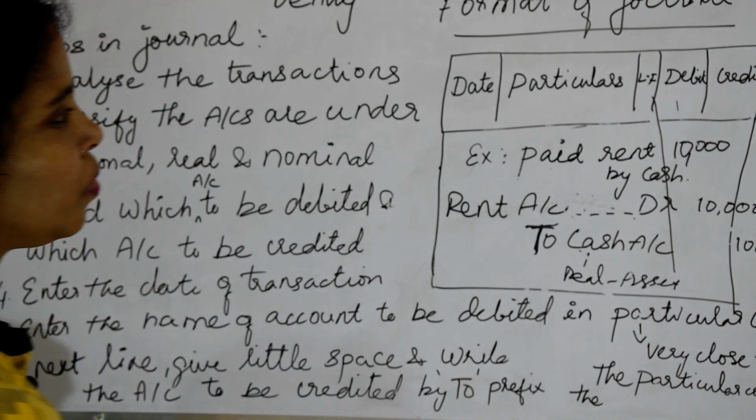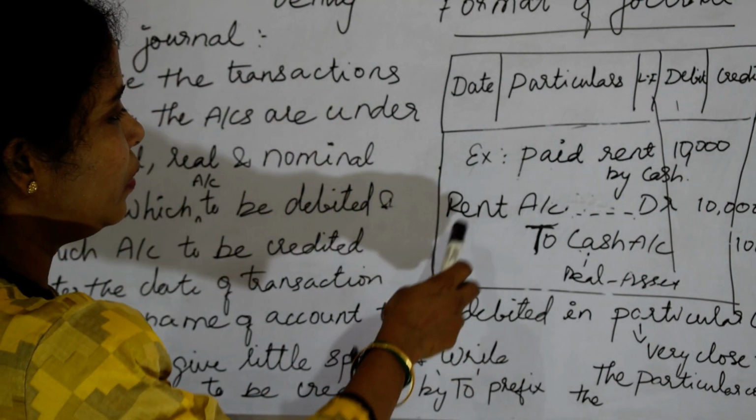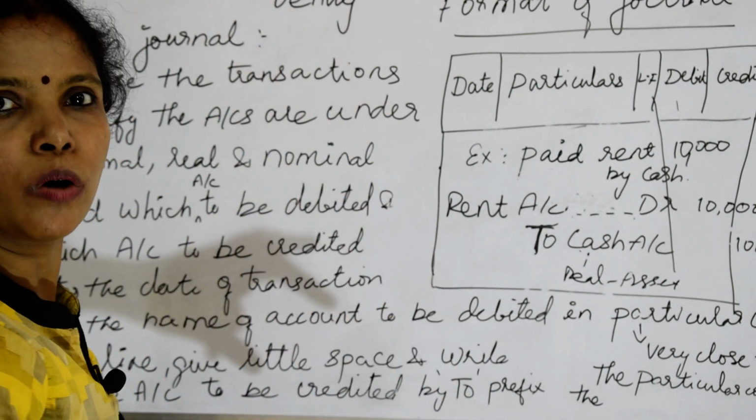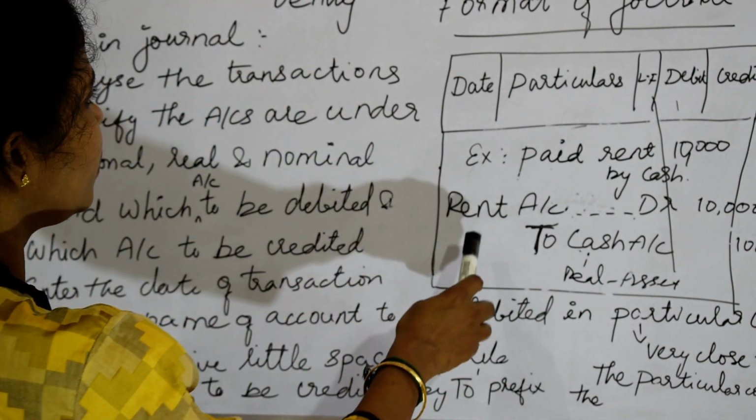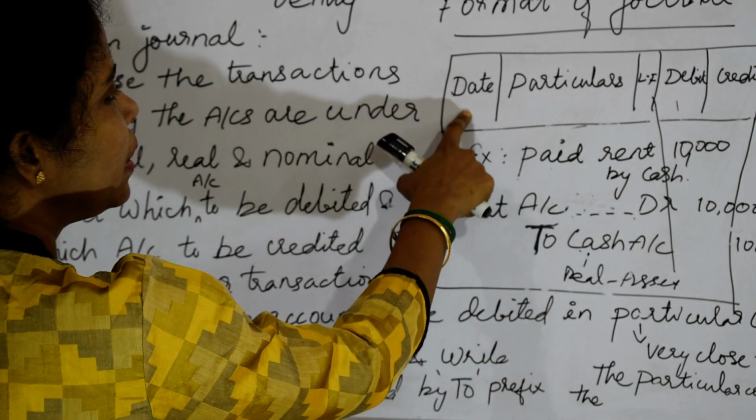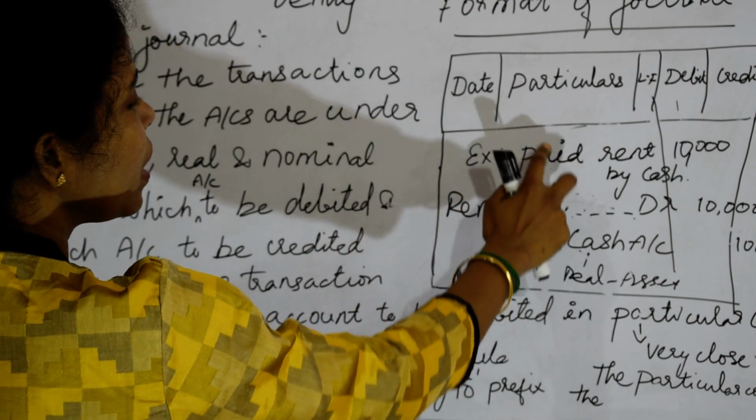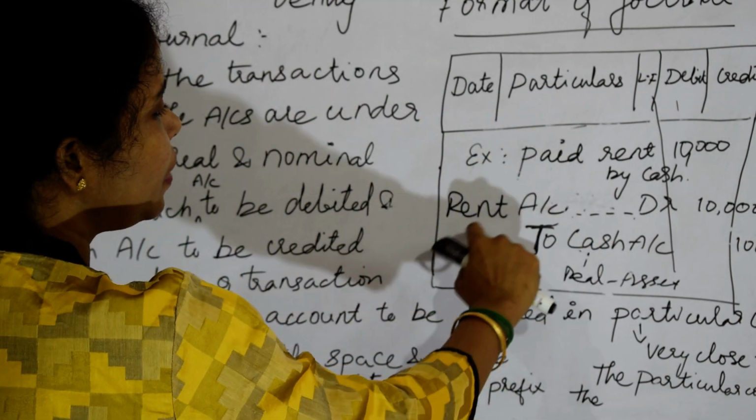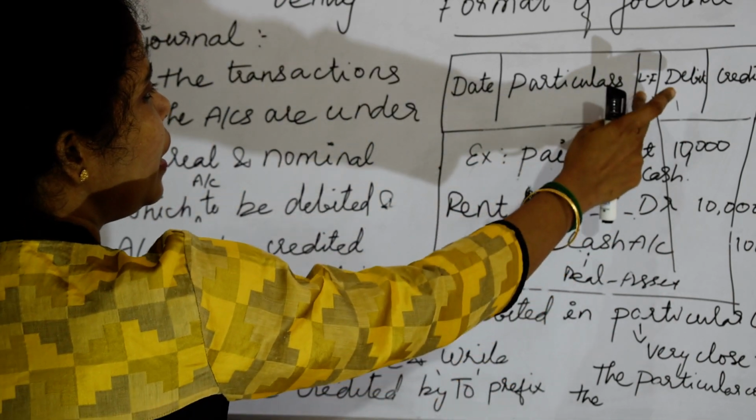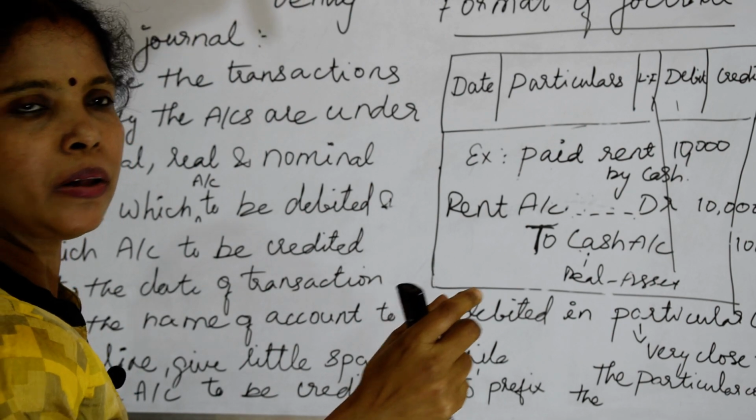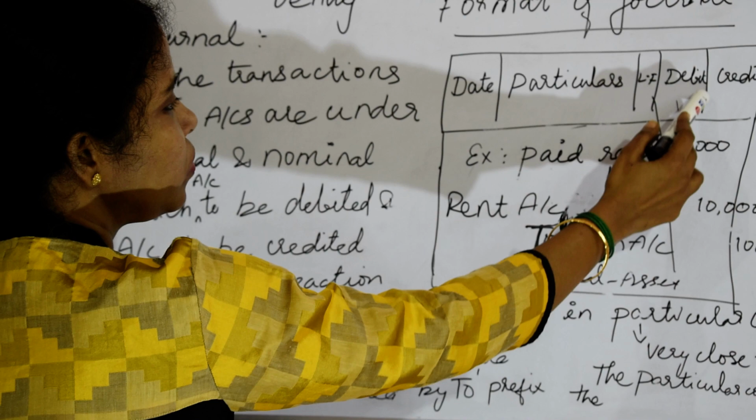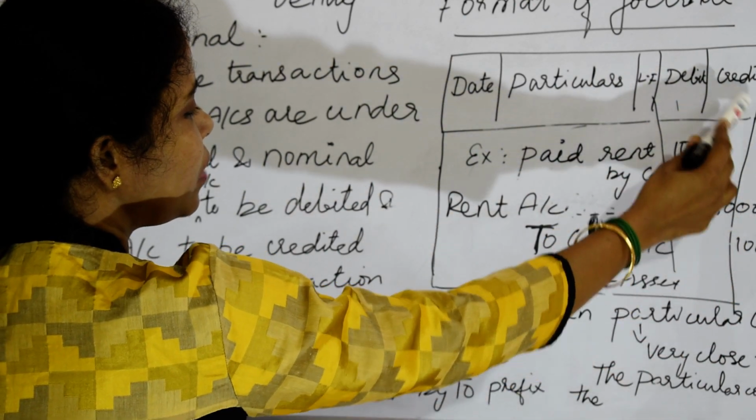I think you would have understood how to write the journal entry, how to journalize. So first, if any date is given, you have to put the date in the date column, and in the particular column the name of the account. If it is rent, then rent account, and 'To Cash' should be written here. If any ledger folio number is given, that should be written here. The debit column is the debit column, this 10,000 should come here, and the credit is this 10,000.